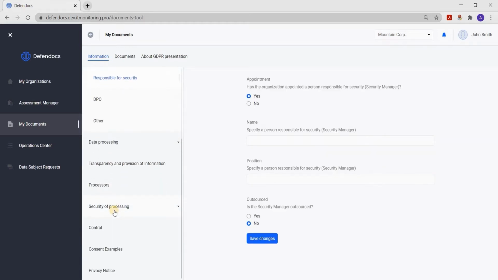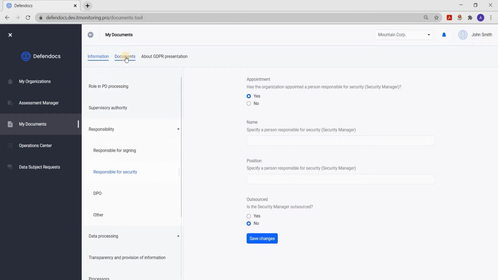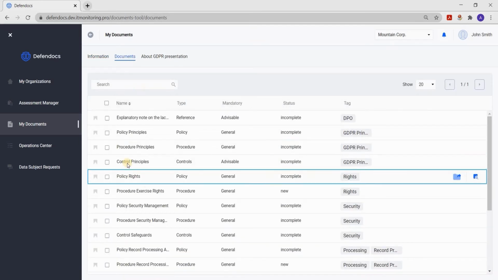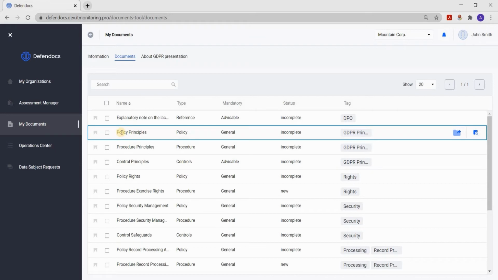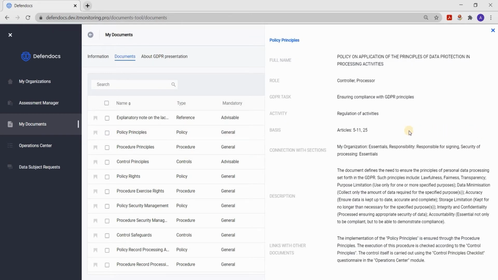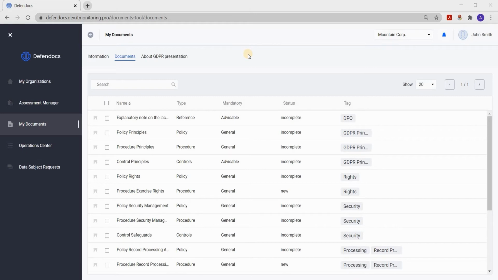There is another way. To define the primary documents, for example, the policy of recommendations, and to prepare it. Now it is in the incomplete status. There is not enough information for its preparation. It is impossible to download it. Additional information is available: document type, full title, type of use for organizations that act as controllers or processors. What task does the GDPR cover? What sections with information you need to fill out, as well as help on document.